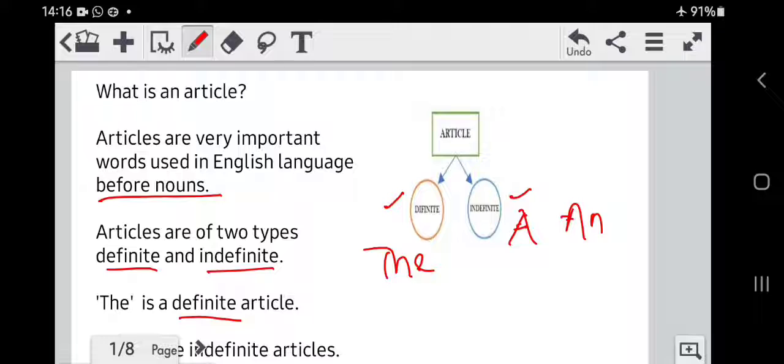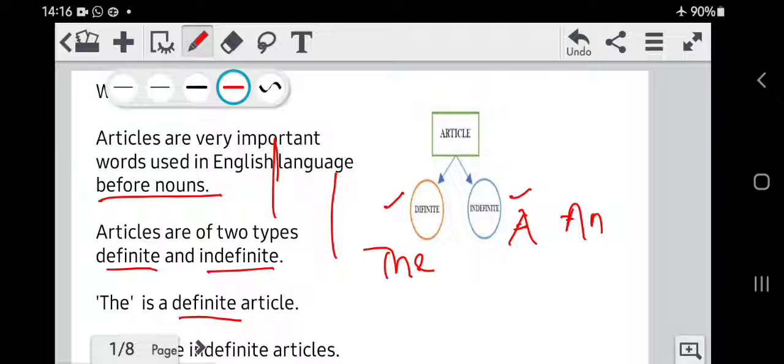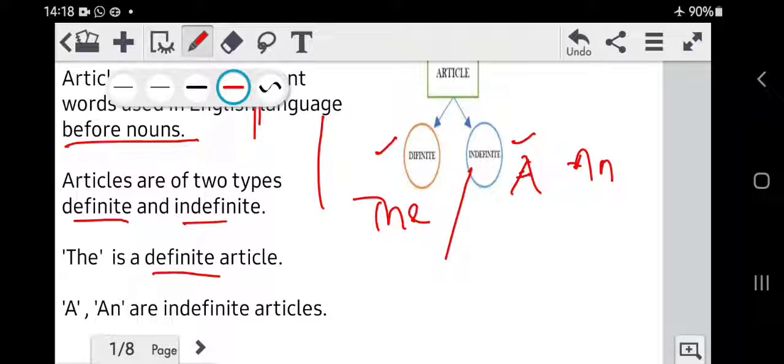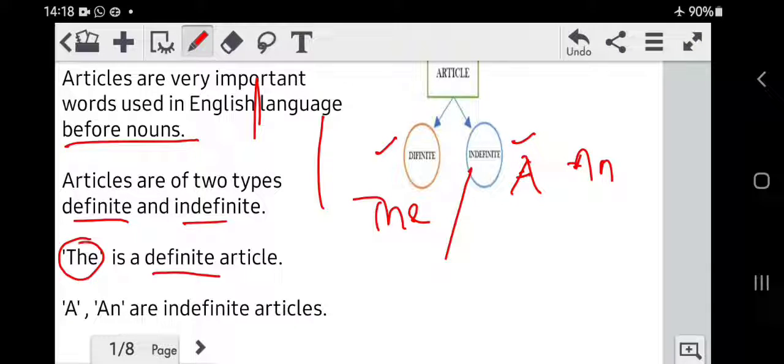A definite article is a word which is used in a specific situation for a specific thing, place, content, etc. The is a definite article, whereas a and an are indefinite articles. Let's move further.